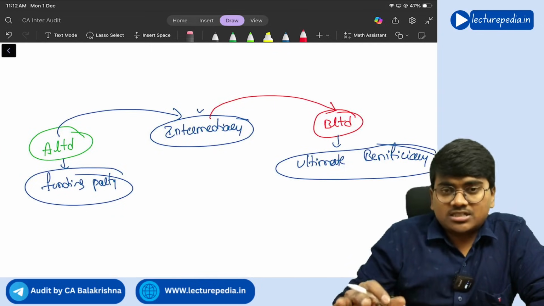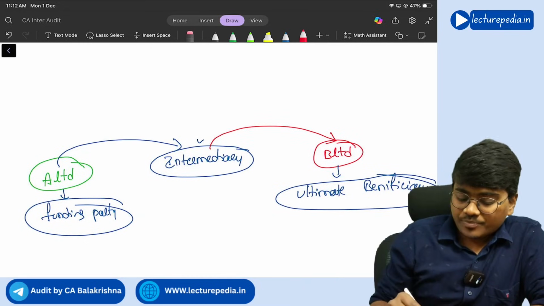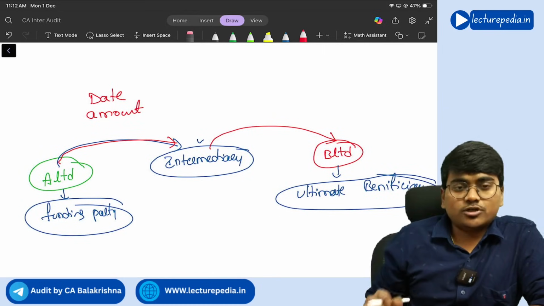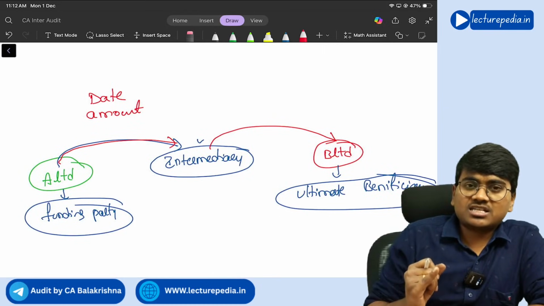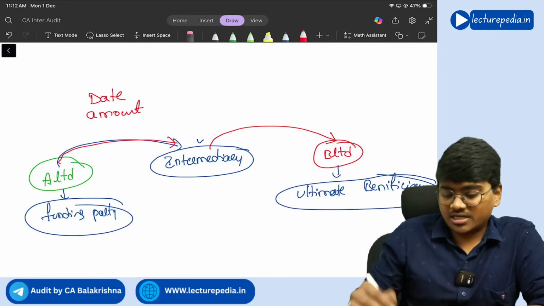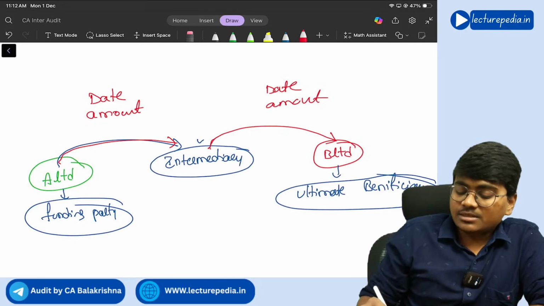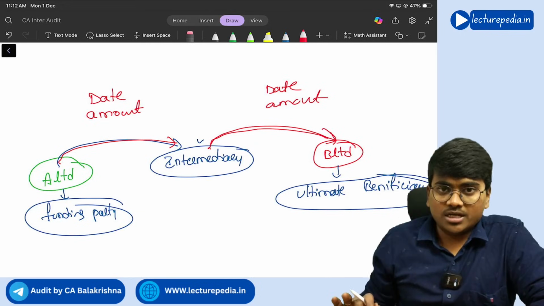Now, if any of these kinds of transactions has taken place, the company in its balance sheet, in its financial statements, needs to disclose the date and amount on which the amount is transferred to the intermediary. On which date it is transferred and how much amount. Similarly, the date and amount of the intermediary transferring it to B Limited.